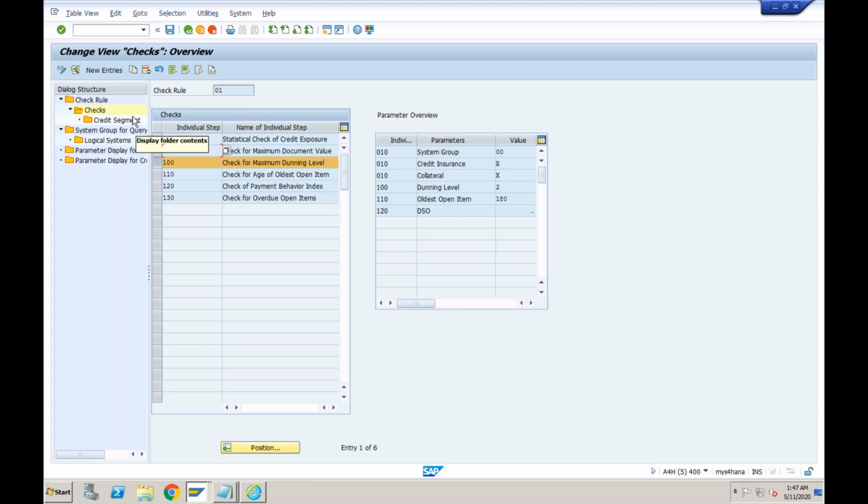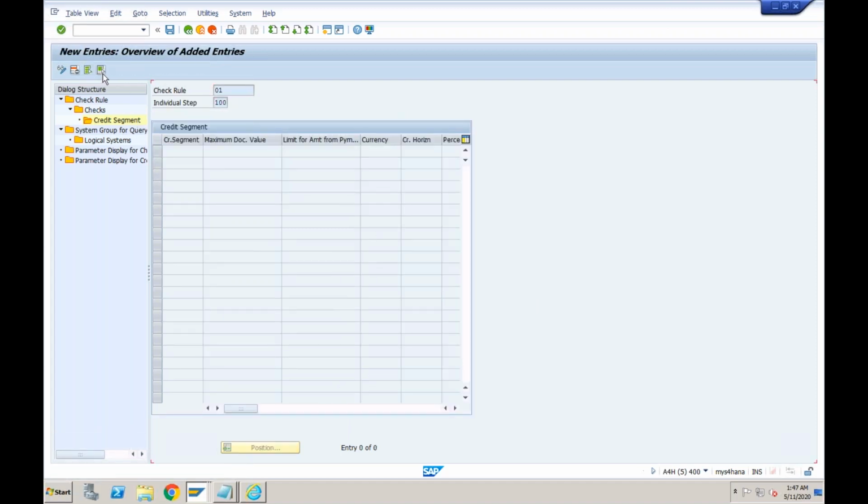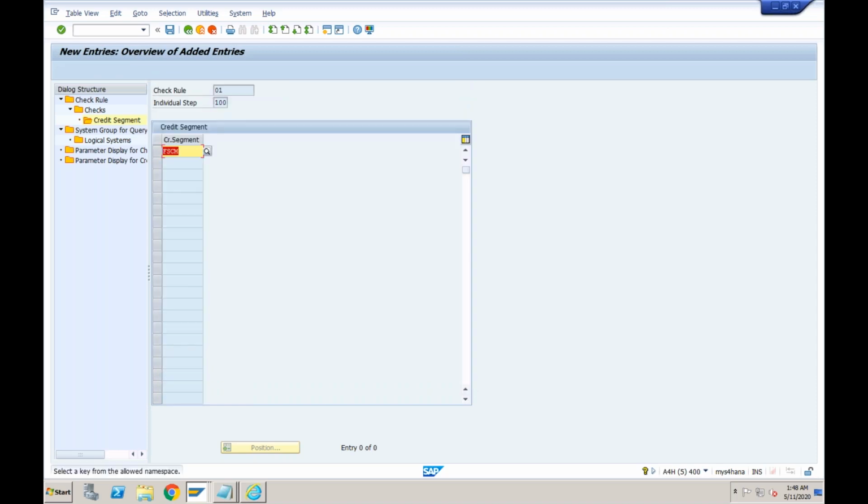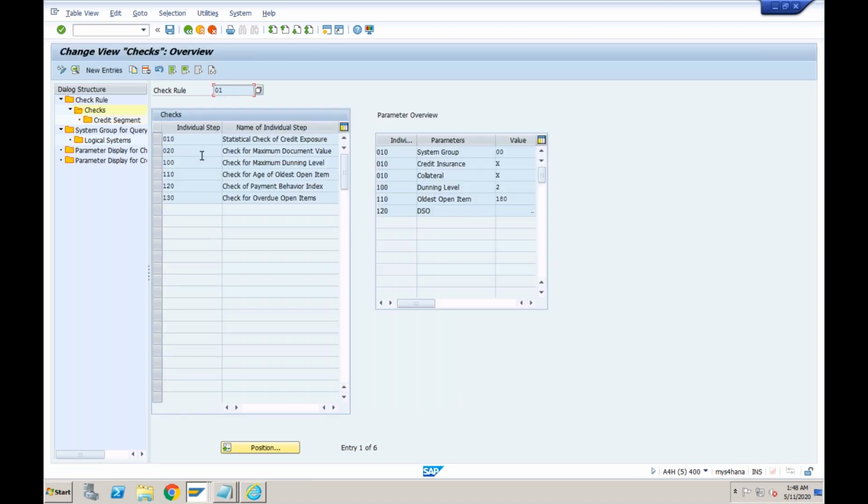You can just go to credit segment again, and here you can specify based on your credit segment, which is FSCM, how much you want to keep the credit. This is, I think, wrong. Individual step 100. Sorry. We want to go for the dunning level. It should give us the option of dunning level. Okay, you can see the dunning level is automatically set at 2.